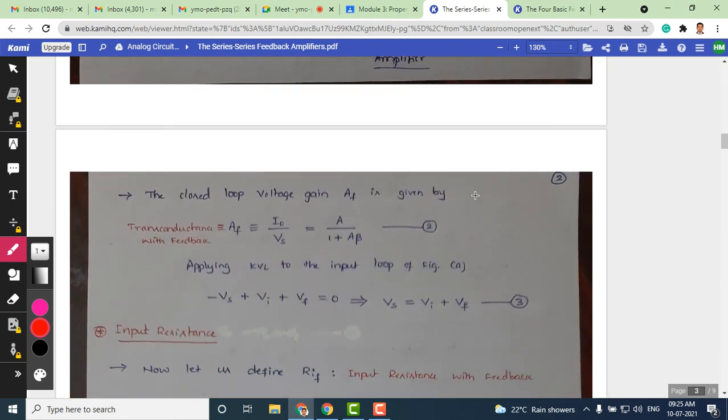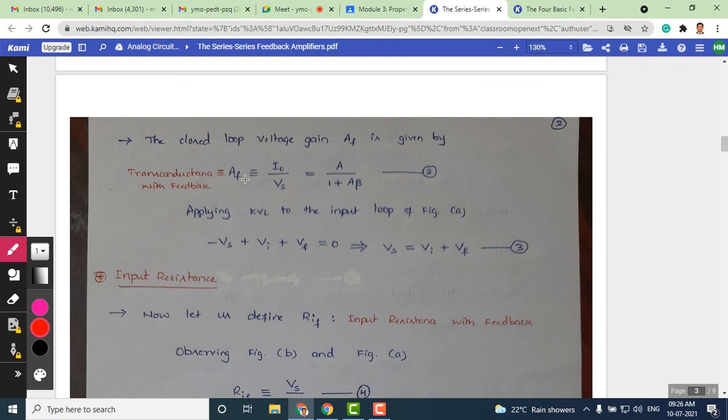Okay, now we'll move on to the derivation here. The closed loop gain AF is given by, and this is the definition. Okay, for the transconductance amplifier with feedback, AF is equal to I naught by Vs, and that can be shown to be A divided by 1 plus A beta. So every time you need not prove the gain of this transconductance amplifier AF as A divided by 1 plus A beta, since we have already shown it for voltage series. A similar procedure can be used here to prove the transconductance with feedback gain.